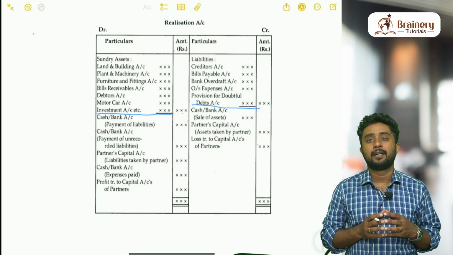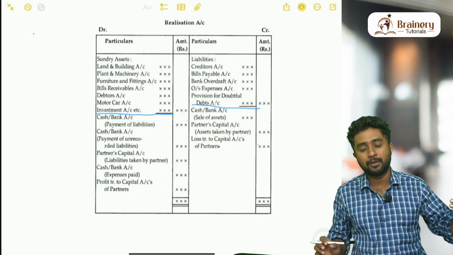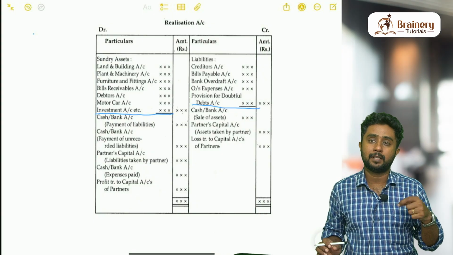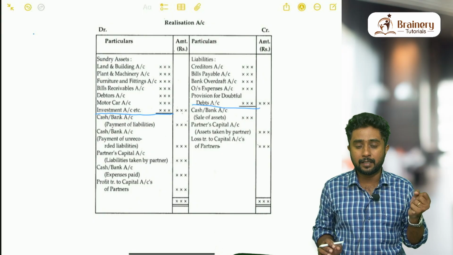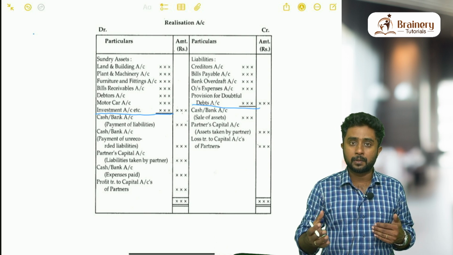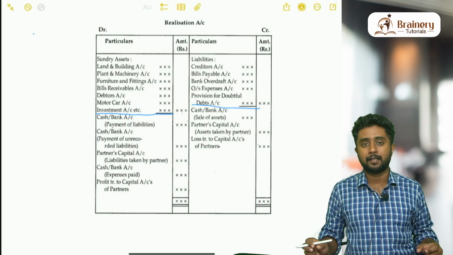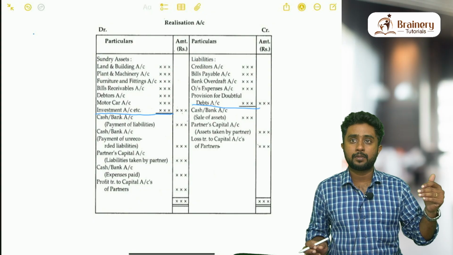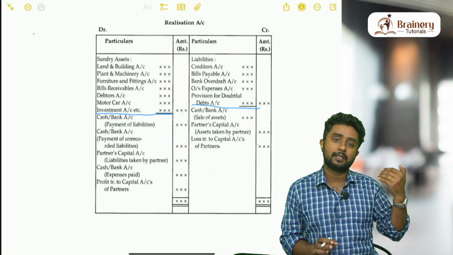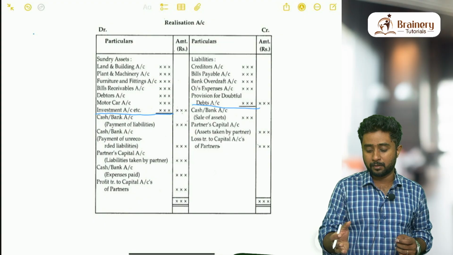Okay, so remember that. Next thing that you have to remember is outside liability includes the loan that is given by partners, relatives, or partners' friends. So if partner is giving a loan to the firm, that is called partners loan. It is also called inside liabilities, which will never be transferred to realization account. Similarly, when you see partner's wife's loan in the balance sheet, it is an outside liability. So partner, if he or she gives a loan, that is inside liability. Partner's wife or brother, if they give us a loan, it is outside liability. So those outside liabilities also has a role in realization account.